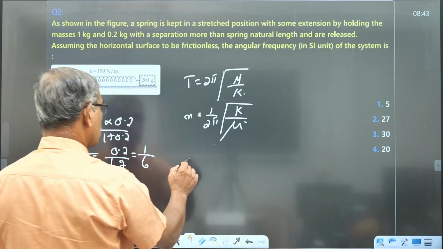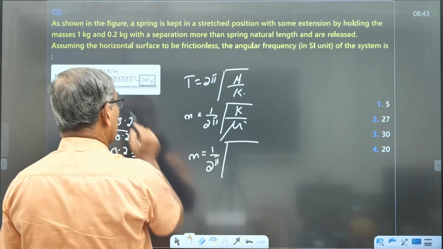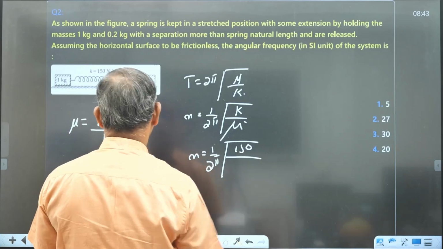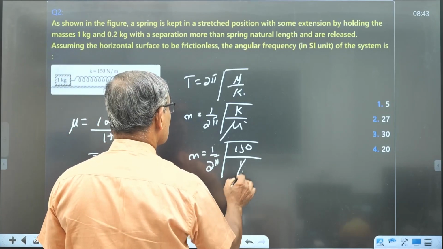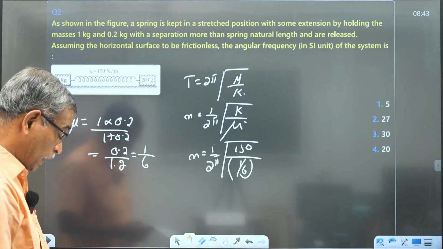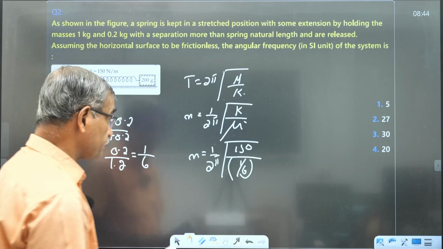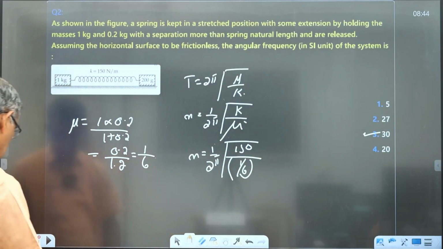Now substitute here directly and get the frequency. Frequency n is equal to 1 by 2 pi root of k, which is given as 150, by reduced mass, which is 1 by 6. On calculation, the value is equal to 30. Next question.